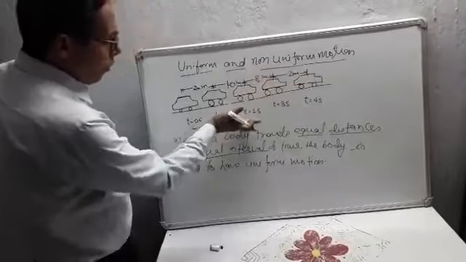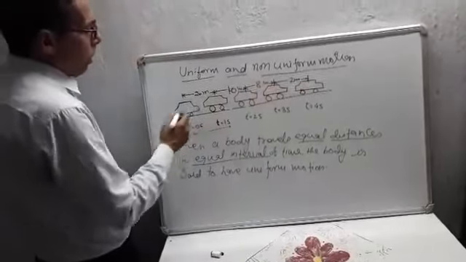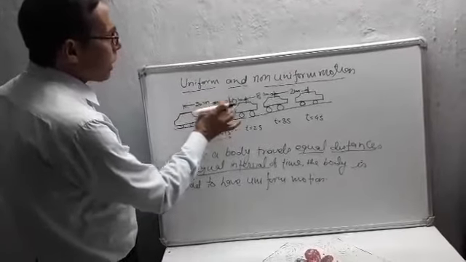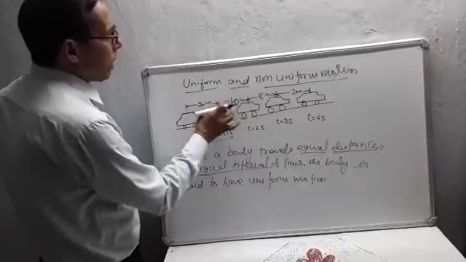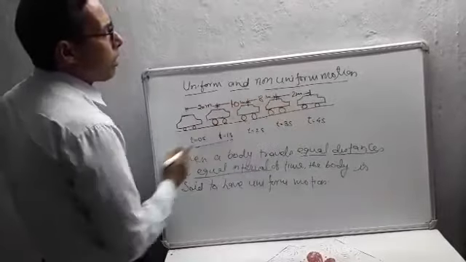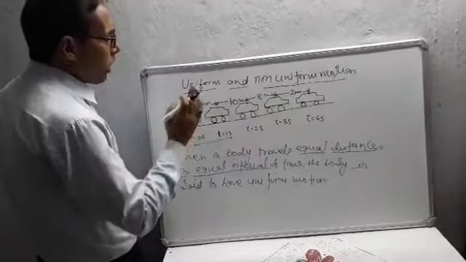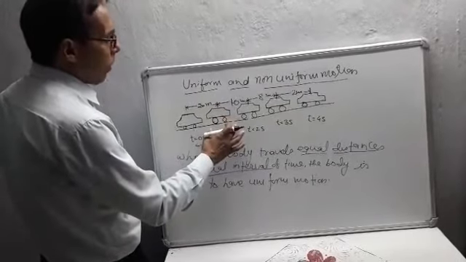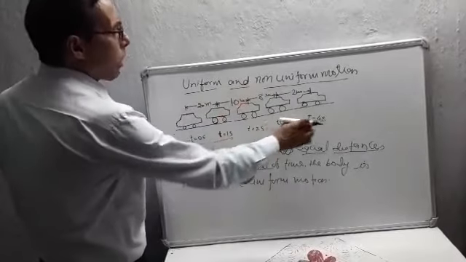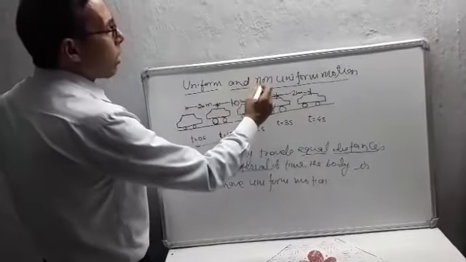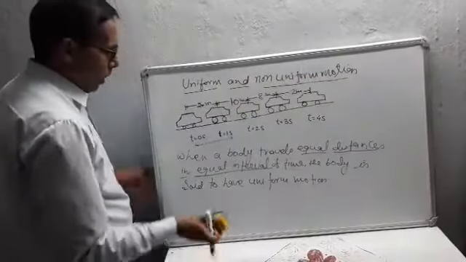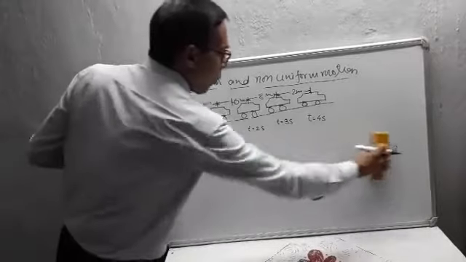So what you observe from this figure, the car does not cover equal distances. Here it travels 20 meter, 10 meter, 8 meter, 2 meter in each second. So in each second the car travels unequal distances in equal interval of time. Then the body is said to have non-uniform motion. So how do you define the term non-uniform motion?